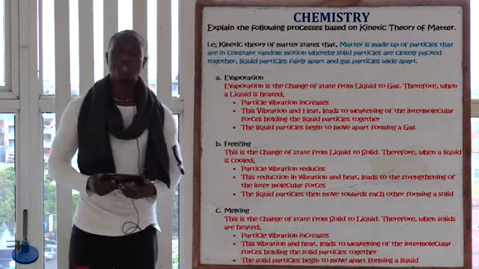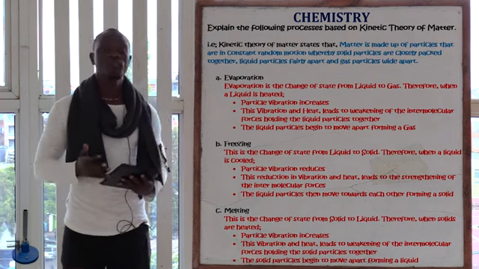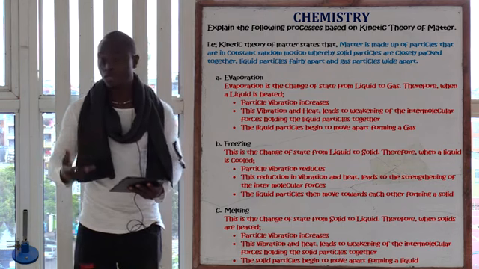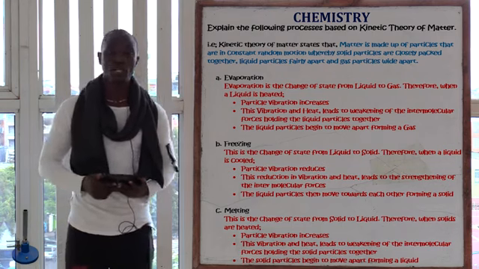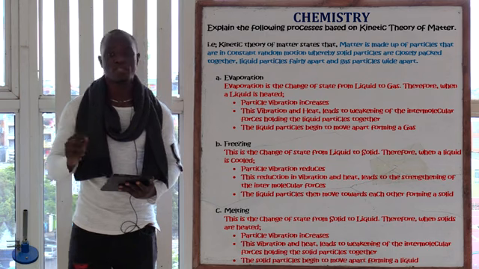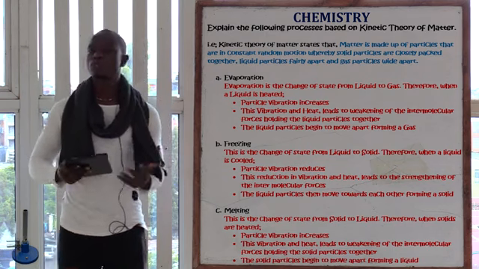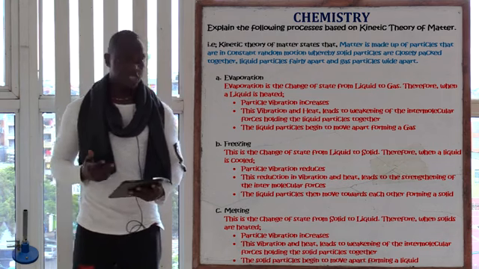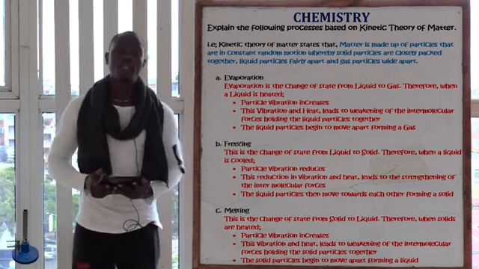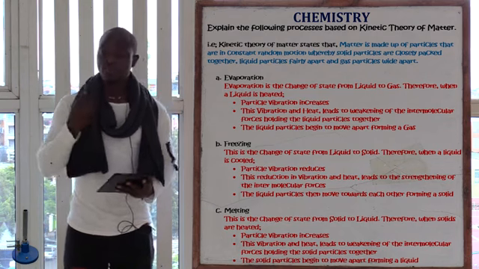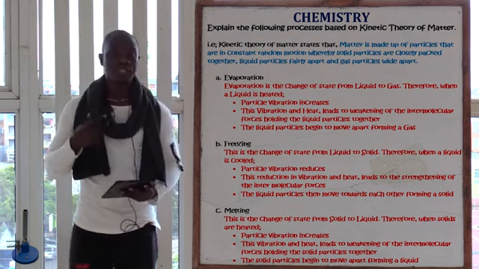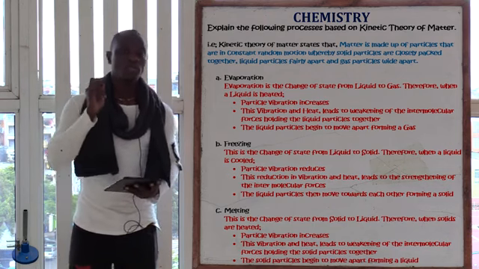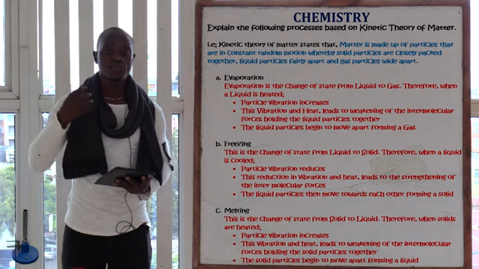What is evaporation in the first place? The term evaporation means the change of state from liquid to gas. If liquid changes to gas, that process is called evaporation. In terms of kinetic theory of matter, what happens to these particles? In evaporation, if the liquid is subjected to heat, during heating the particles of the liquid will begin to vibrate.